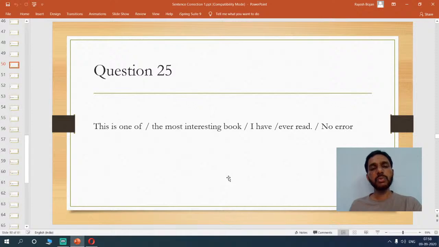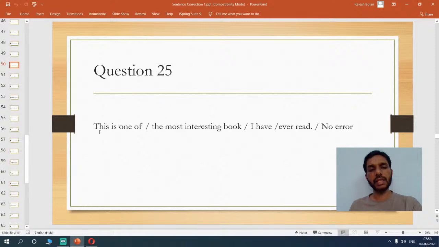Now, this is one of the most interesting book I have ever read. Now, if you look at the sentence, what you have to understand is, we are talking about a specific book in comparison with the other books. Okay, so what happens is that this is one of the most interesting book.